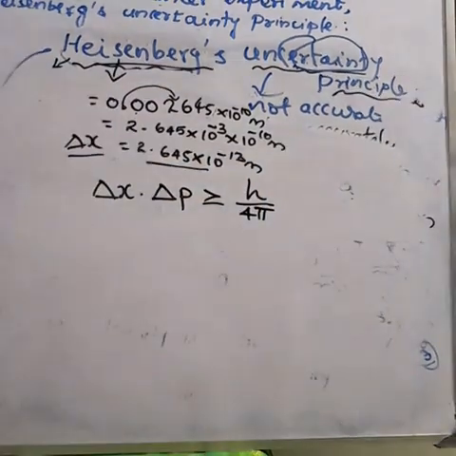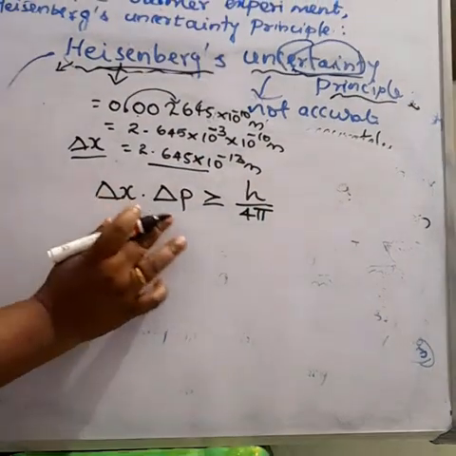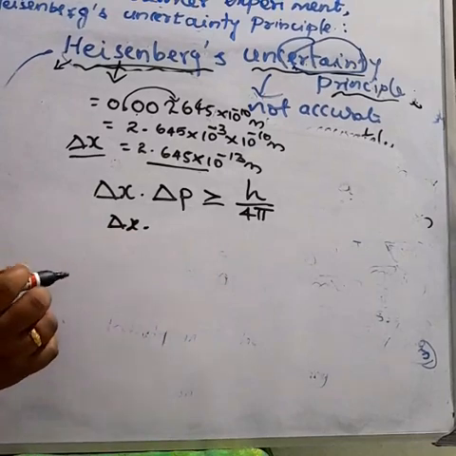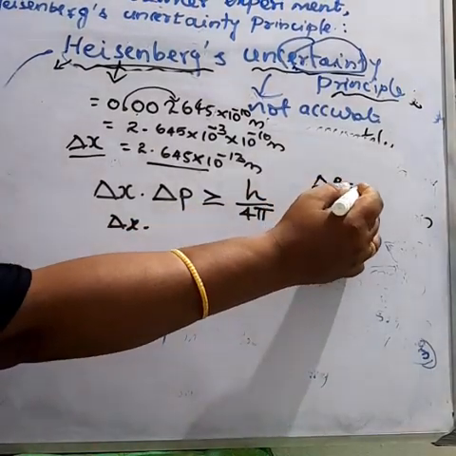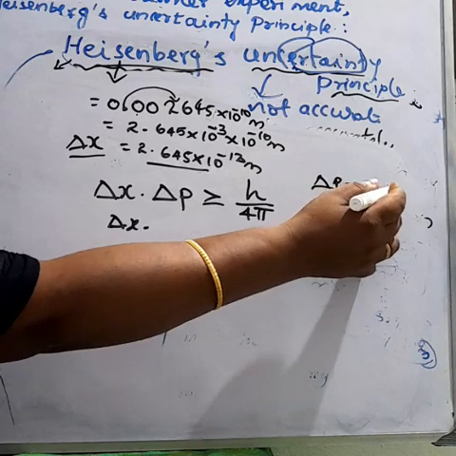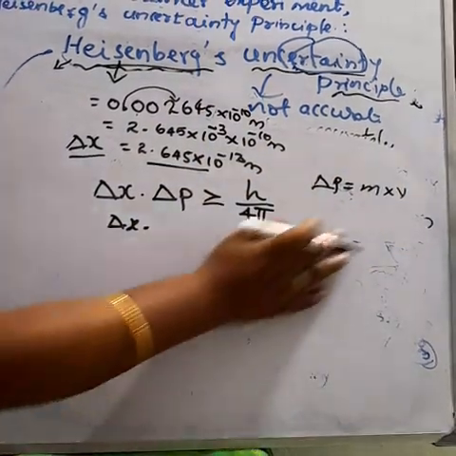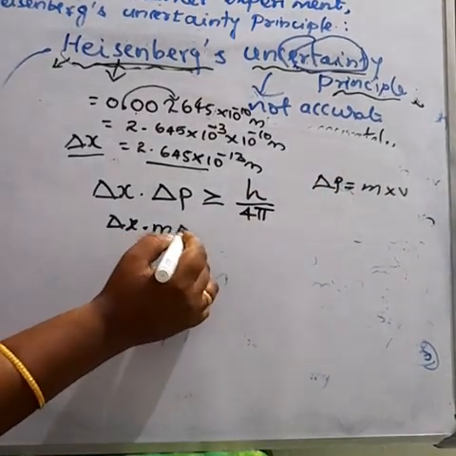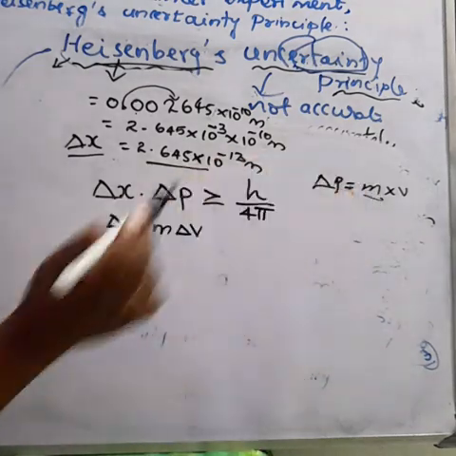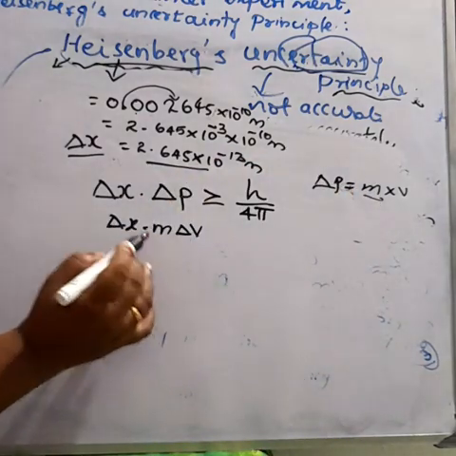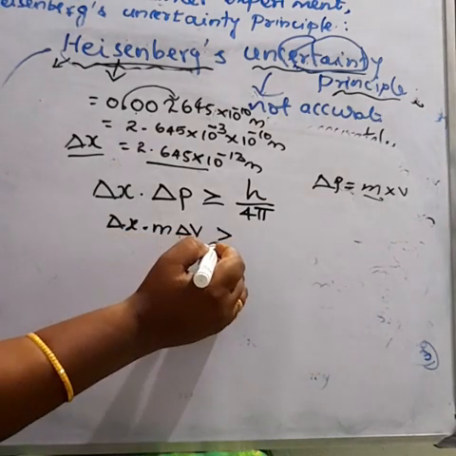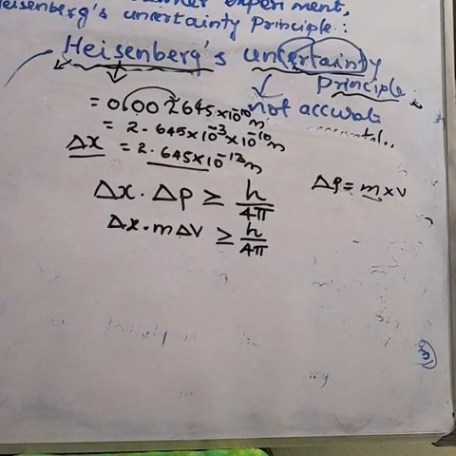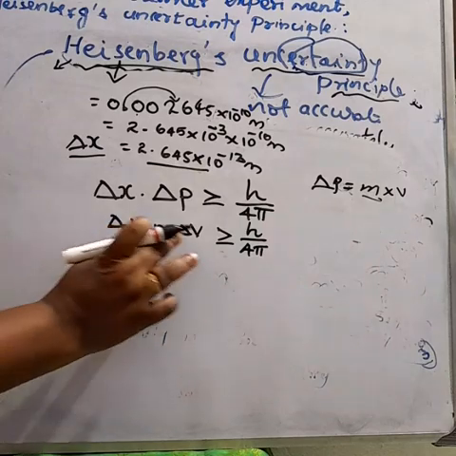Here, delta x into delta p, where momentum is equal to m into v. So delta x into delta p means m into delta v. The mass of the electron does not change, so only velocity changes. So m delta v is greater than or equal to h by 4 pi. Understood? Here we have to find out the delta v. Velocity only we have to find out.